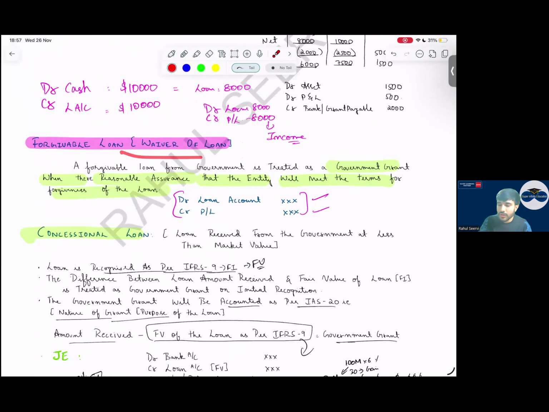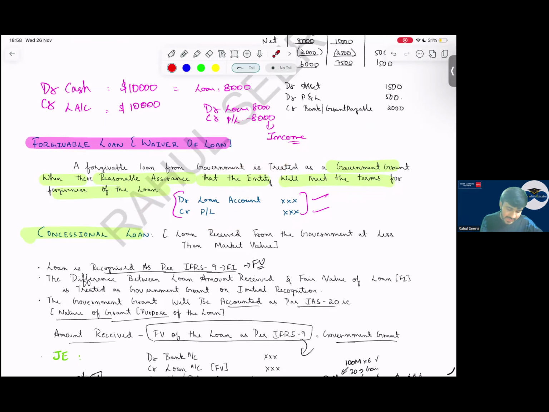If the government has given a loan today to you and you are not paying it back, okay, government is saying we forgive your loan, you need not pay. In that case, what will we do, sir? That loan which we are not paying back, and the government is saying you need not pay back, that amount we recognize in P&L as a gain. We remove the loan amount as a liability, we remove the loan account, we recognize it into P&L as an income. Calculation will not come for theory, I'm saying. Yes sir.